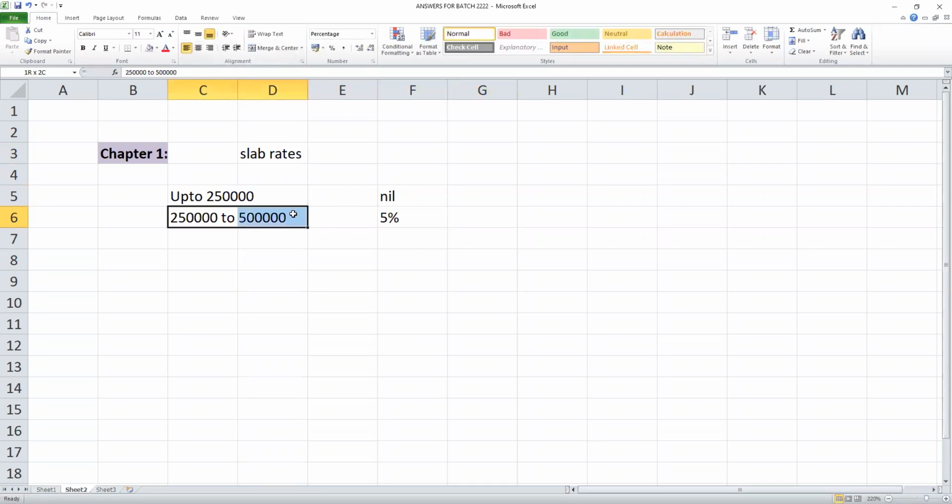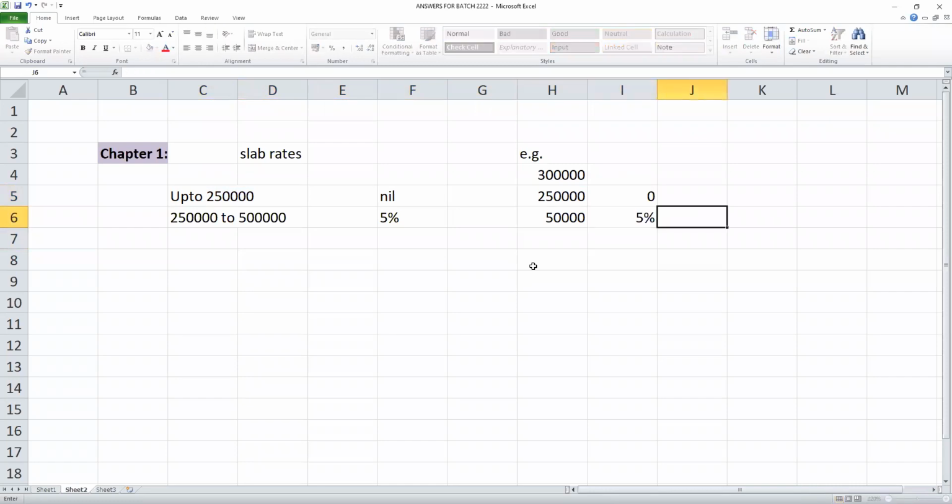It's a very, very low rate, ma'am. Hardly will you find this tax rate in any country. 5% is the tax rate. For example, if your income is 3 lakhs, how much tax do you have to pay? 3 lakhs, 2.5 lakhs nil. Balance 50,000 at 5%. Up to 2.5 lakhs is called basic exemption. For all incomes, 2.5 lakhs will be exempted. So 2.5 lakhs, no tax. Balance 50,000, 5%.